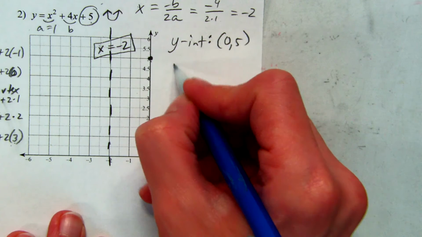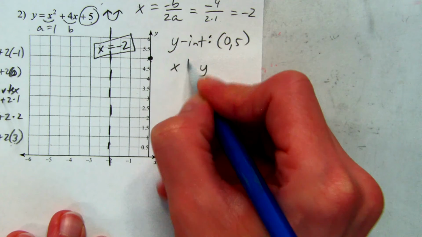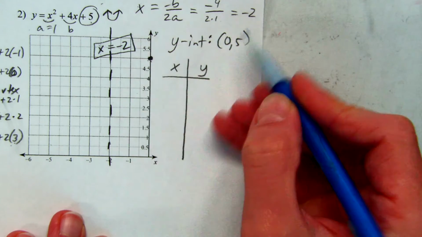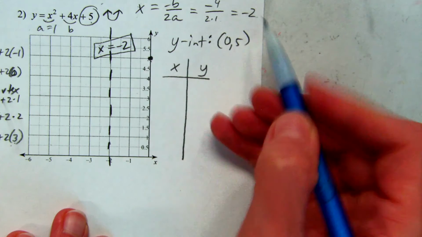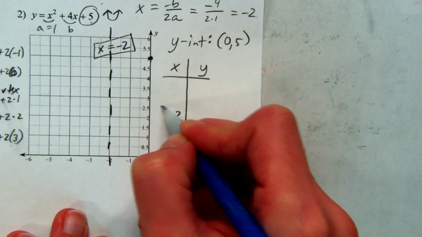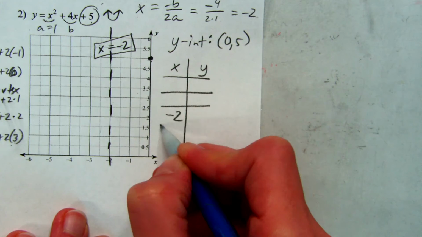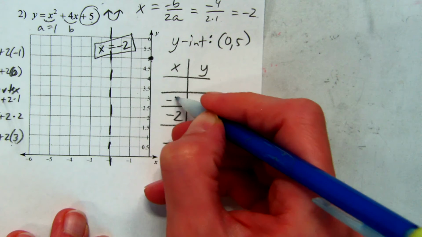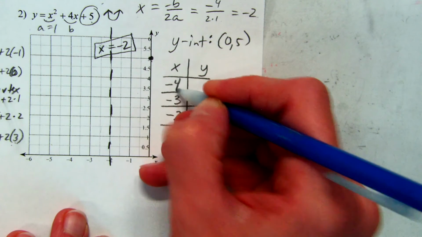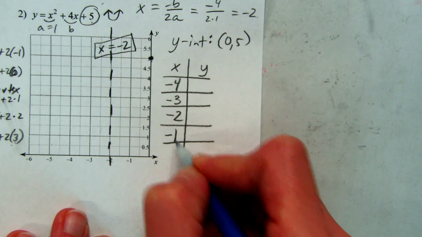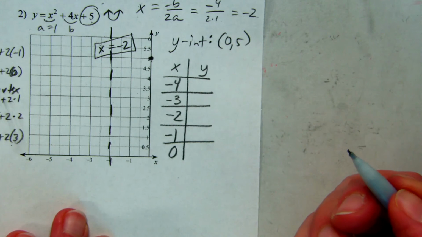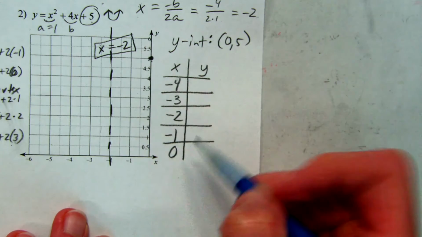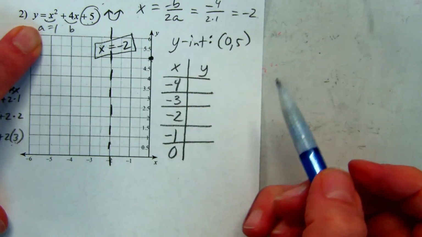All right, so let's make our x, y table. And remember that this up here, the x equals negative 2 is what you want to have in the middle. So we want to go 2 numbers back and 2 numbers forward. So if I go back from negative 2, I'd have negative 3, negative 4. If I go forward, I would have negative 1 and 0. And we're going to put all of those numbers into the equation and see what we get.